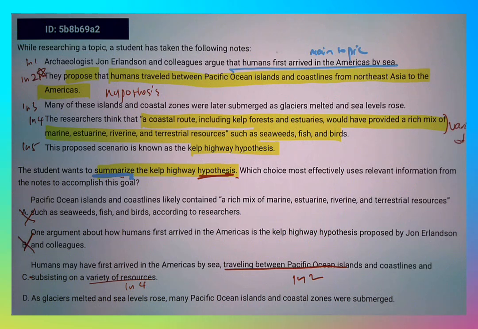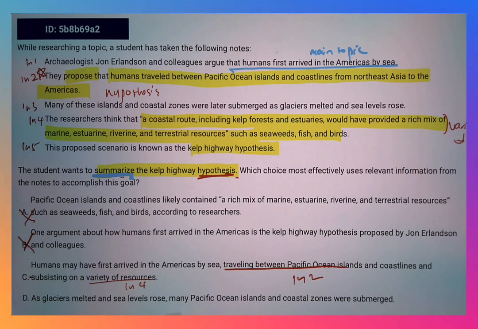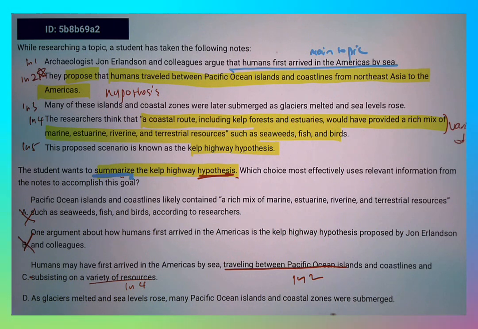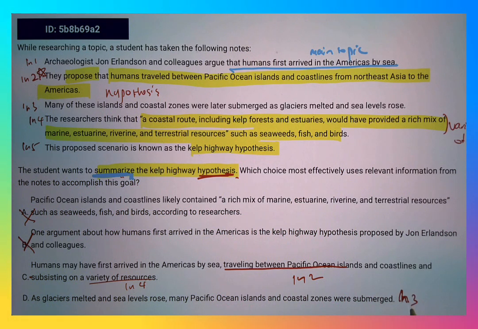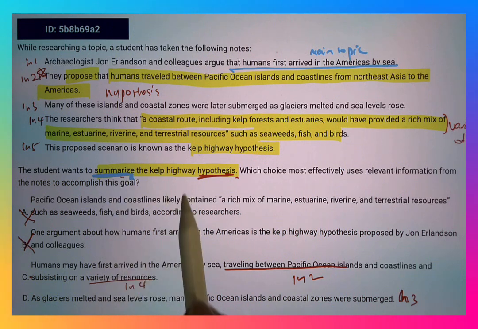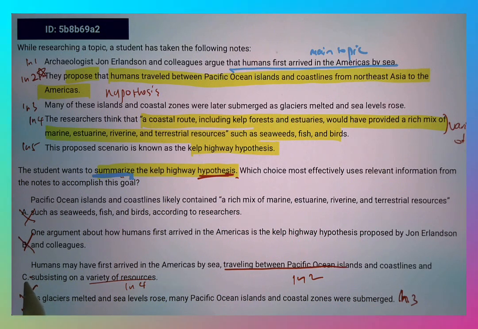And choice D: as glaciers melted, the sea levels rose, and many Pacific Ocean islands and coastal zones were submerged. So this is part of line 3, and it's too short and specific to be called a summary, and it doesn't mention the hypothesis. Therefore, we can eliminate choice D. The correct answer should be C.